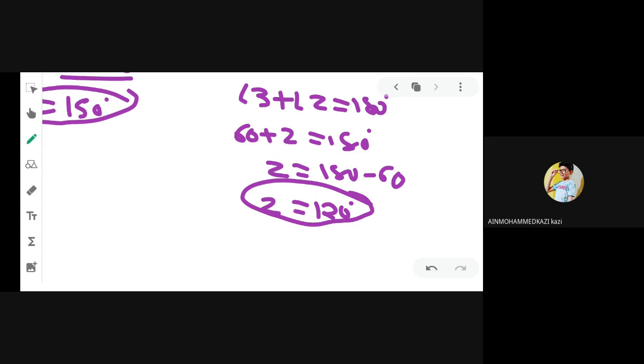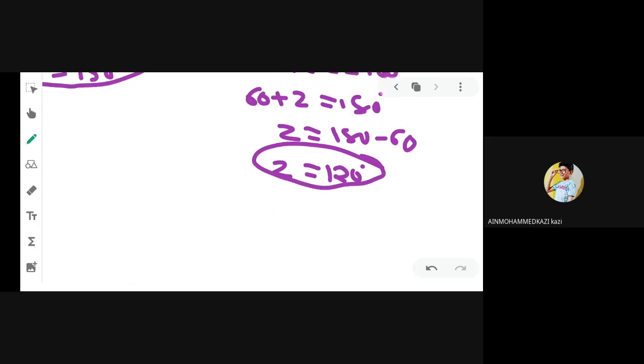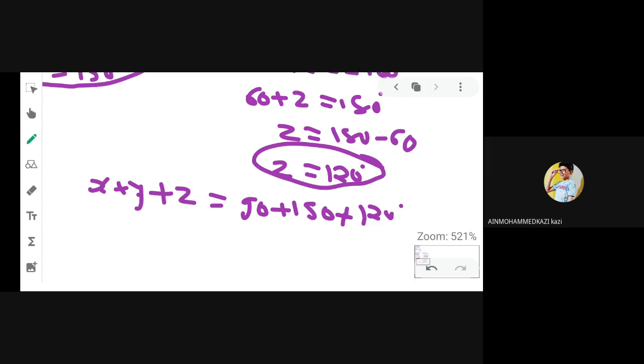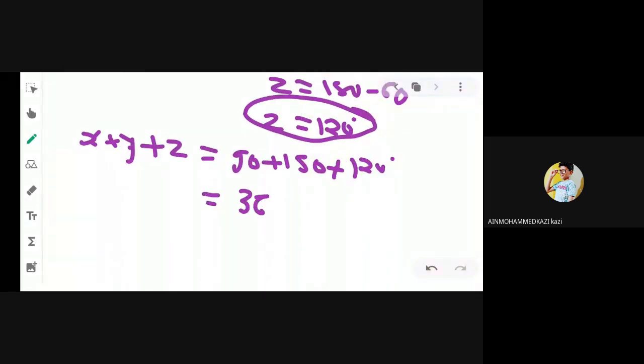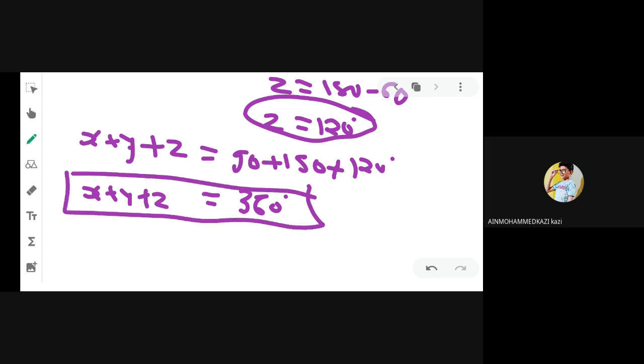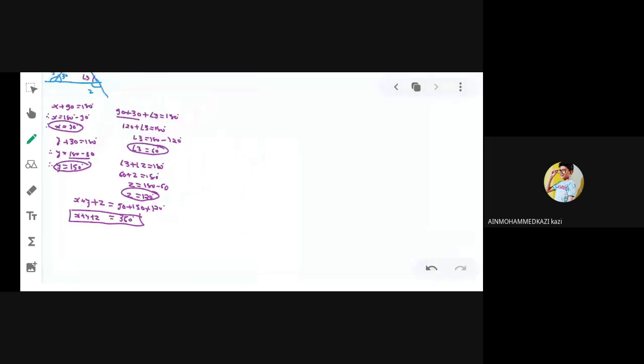Now we get X, Y, Z. What we have to find? We have to find X plus Y plus Z. So X is 90 degree, Y 150 degree and Z 120 degree. Now add these three angles, we get 360 degree. Are you getting my point? Yes, sir.